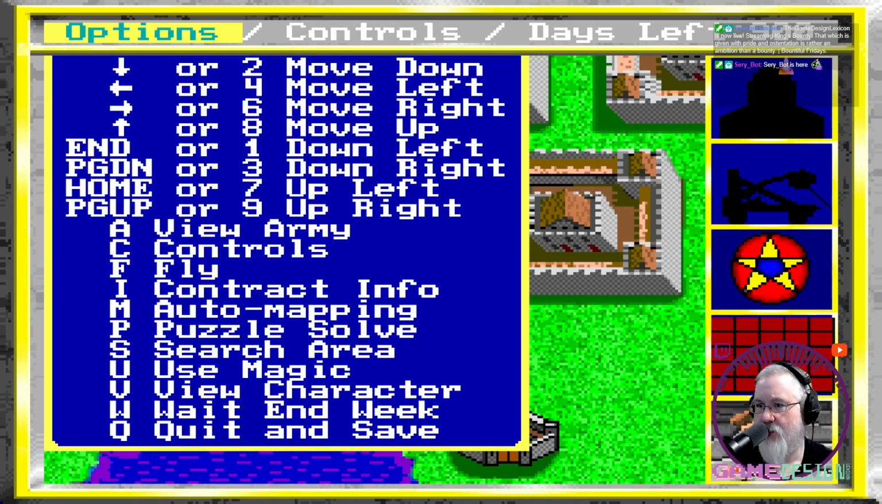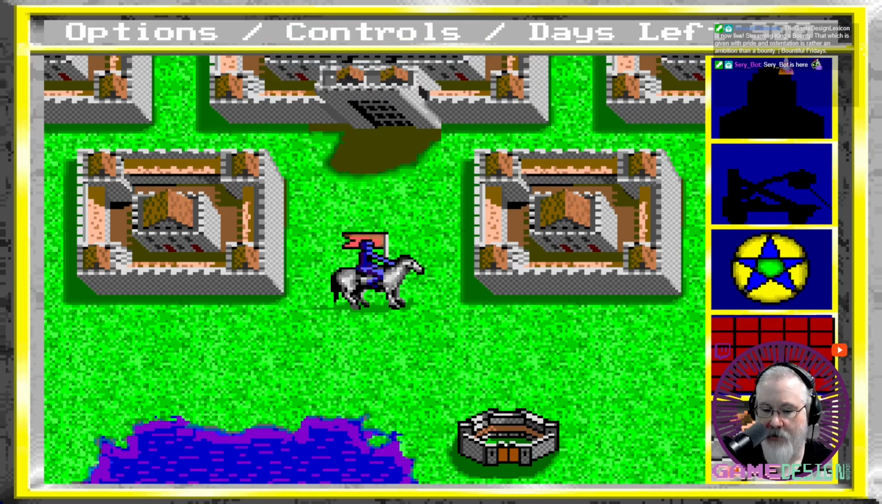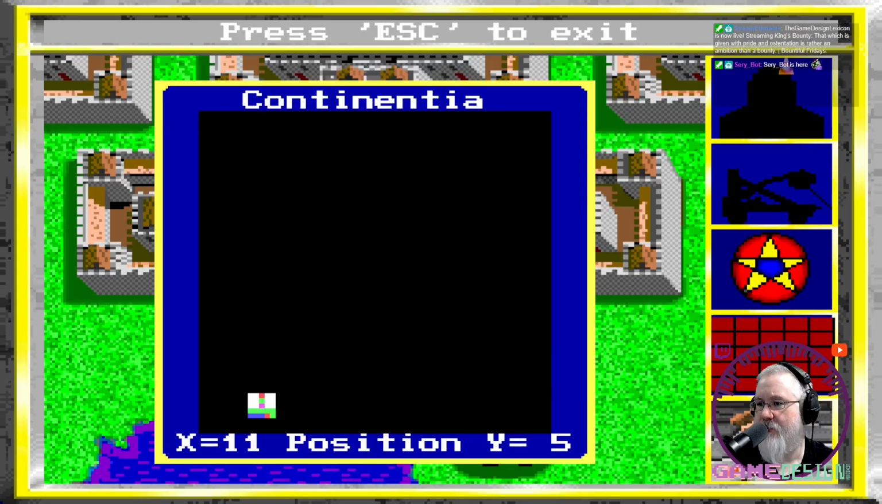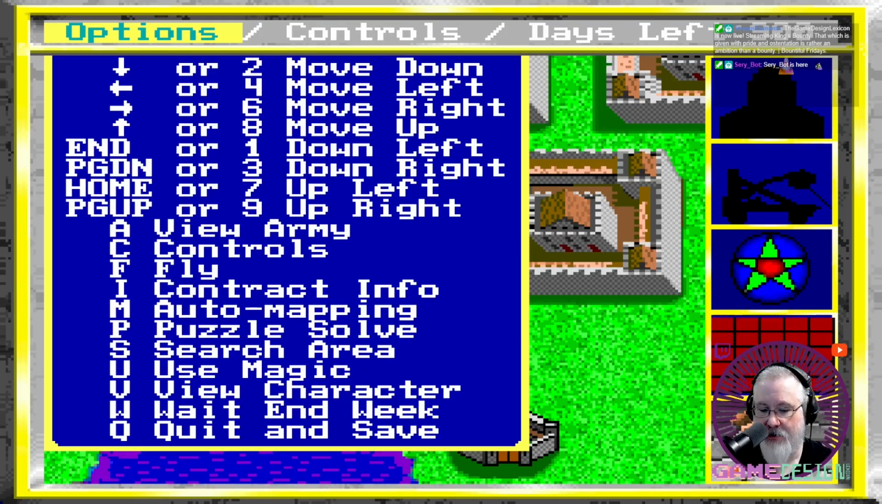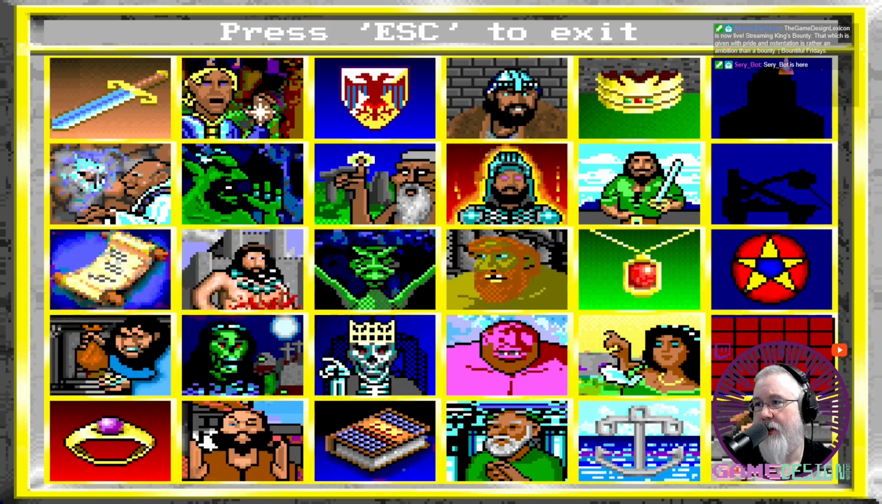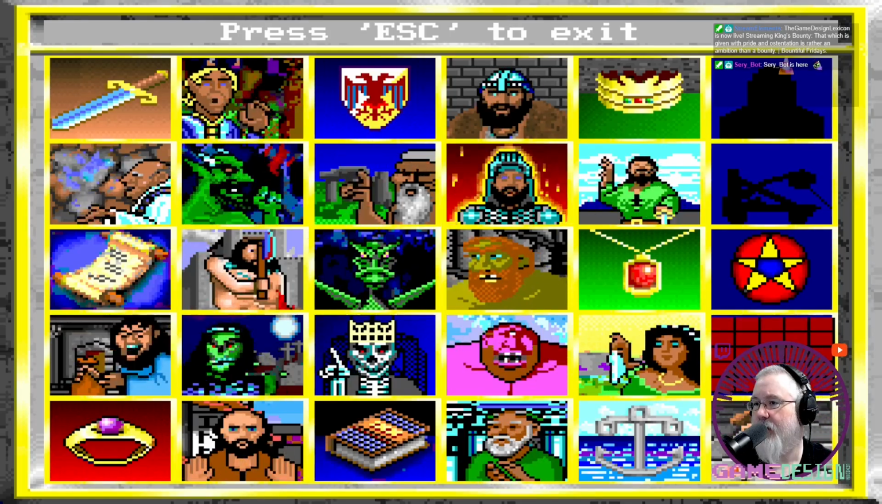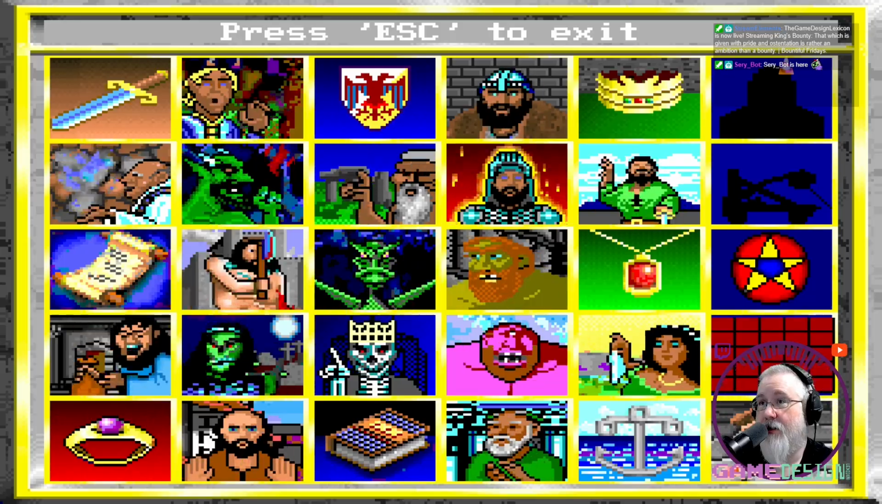What was control? Control C? Oh, got it. Delay, I don't care about. Sound, walk, beep, animation. We'll keep all that on. Options, what do we got here? Contract information, which we have no contract. Auto mapping, that is the map. That's all we've found so far. Then let's see, puzzle solve. What is that again? Oh yeah. So this is our puzzle. Those are all the guys that we're going to be capturing or killing. Man, the animation for this. Let me see if I maybe need to slow it down a little. Slow the cycles down a little.